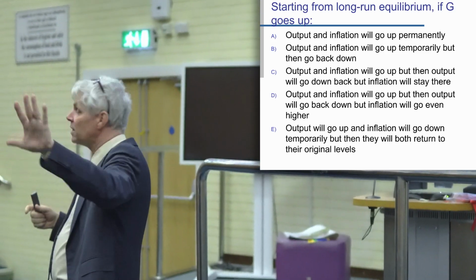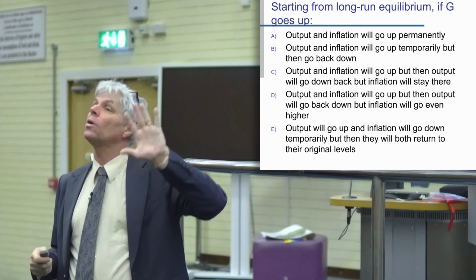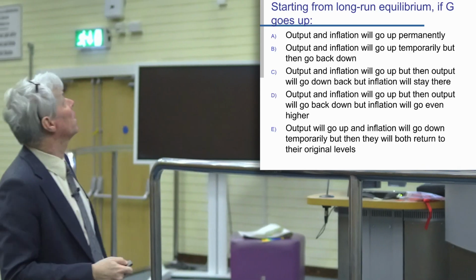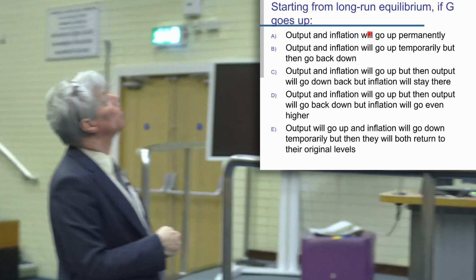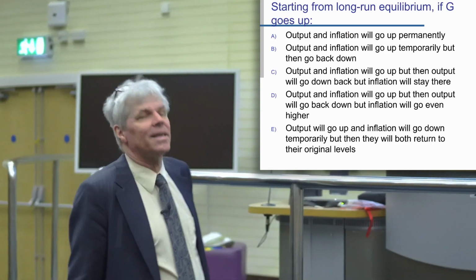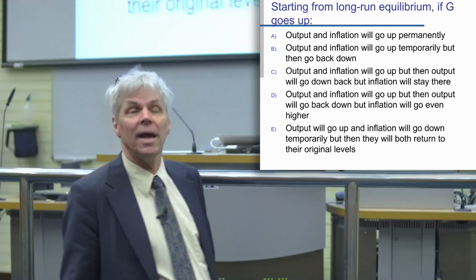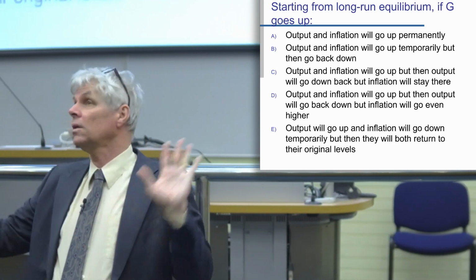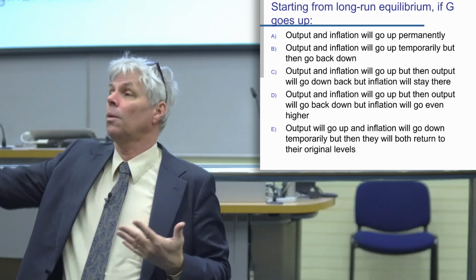Right? So we didn't study this model, but we're going to try to eliminate as many wrong answers as we can. Okay. Output and inflation will go up permanently. Well, I did study the Keynesian cross diagram, right? And so I know that increasing government spending in that model, not this model, but that model, increases output.